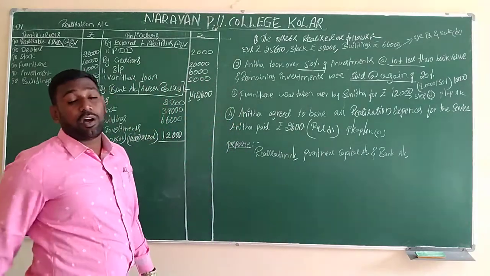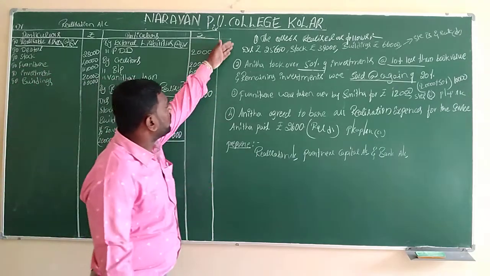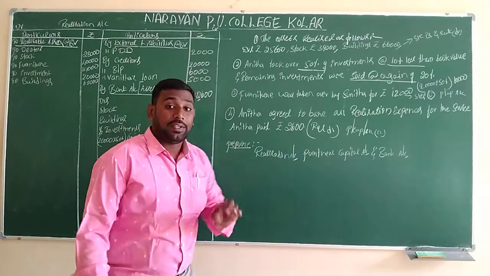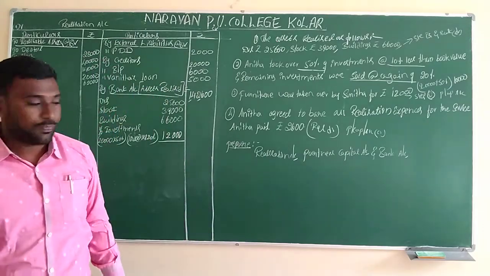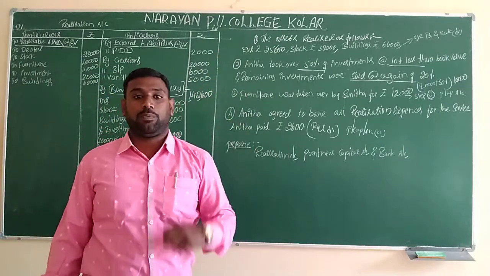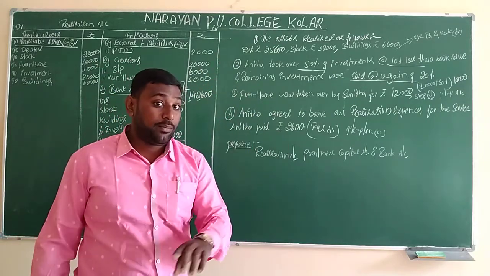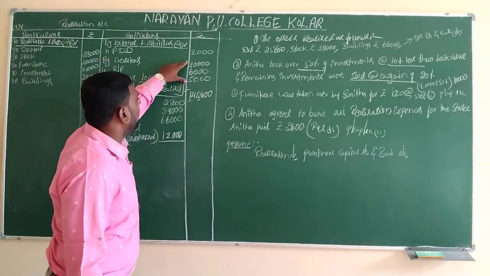Step number 4 is always related to liabilities paid. But in this question, in the adjustment, they didn't give any information about the payment of liabilities. They are not saying that you have to pay the liabilities at a discount of this much. In that case, it is compulsory that we pay all the liabilities.